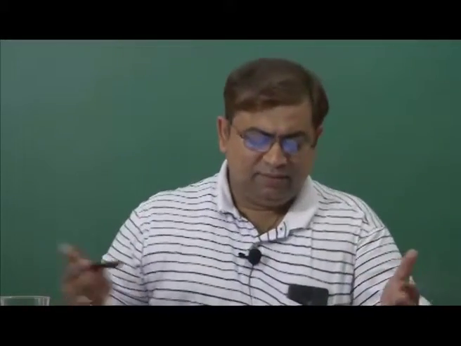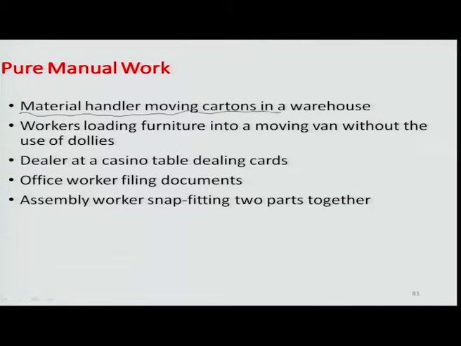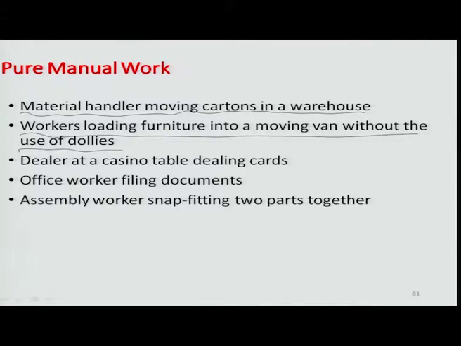Pure manual work would typically be something like a material handler moving cartons into a warehouse, where you have to pick up the carton from somewhere using your hand, or maybe a machine which is not powered, just used for carrying the load from the point of loading to the carrier trolley, but using completely your own effort. Then workers loading furniture into a moving van without the use of dollies, etc. This could also be considered a pure manual work system.